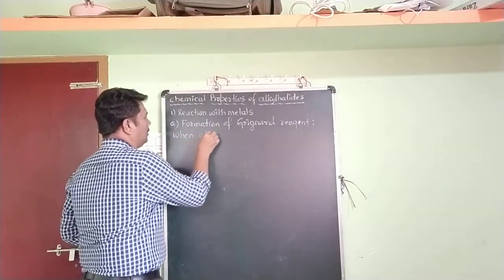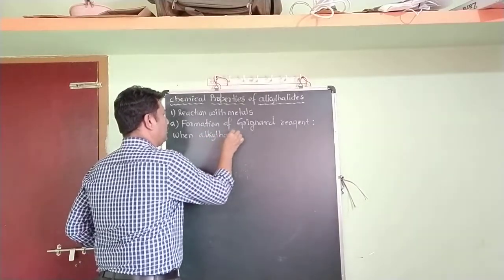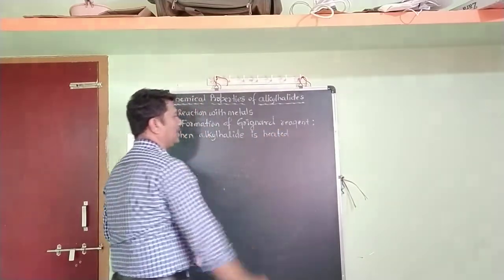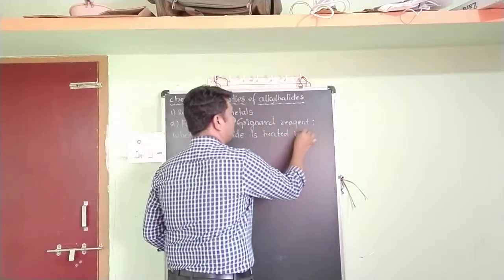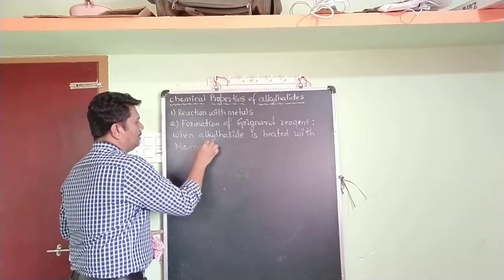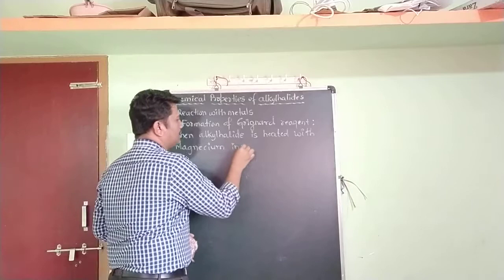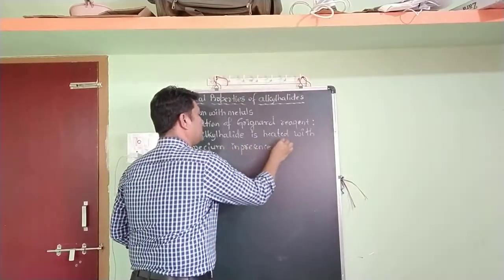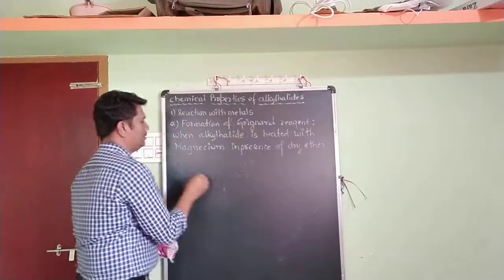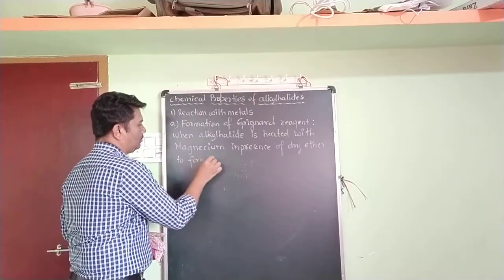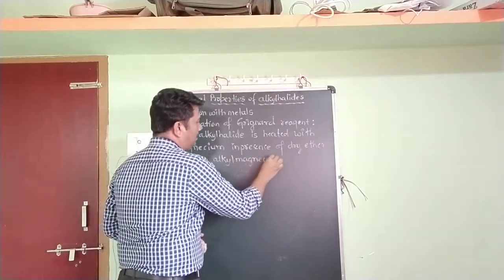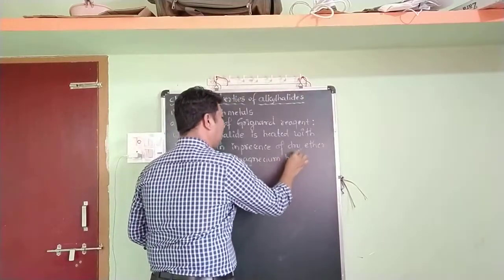See here, when alkyl halide is heated with magnesium in presence of dry ether to form alkyl magnesium halide.